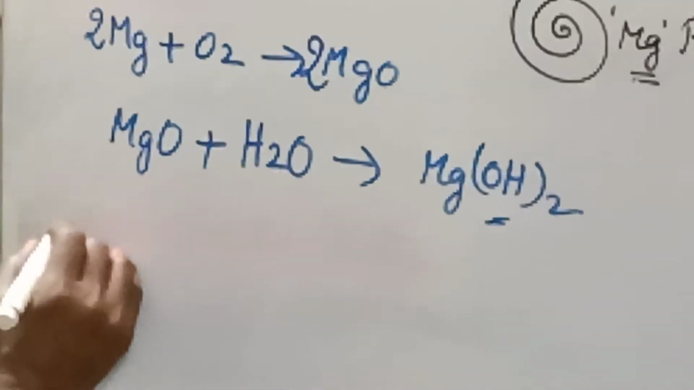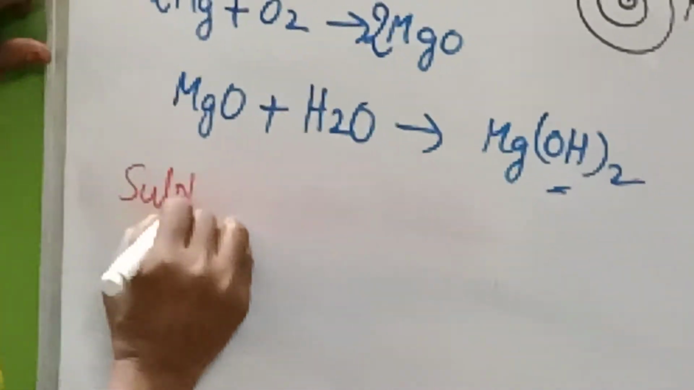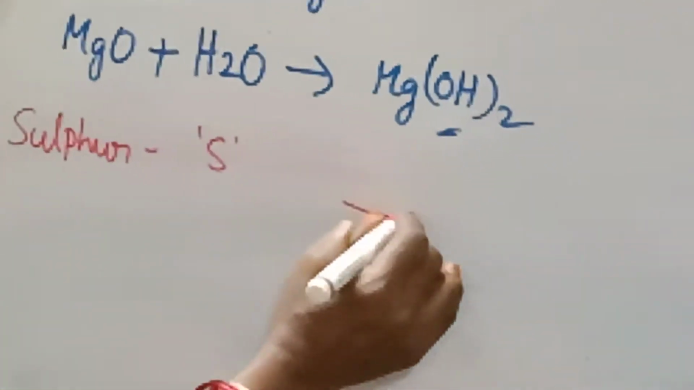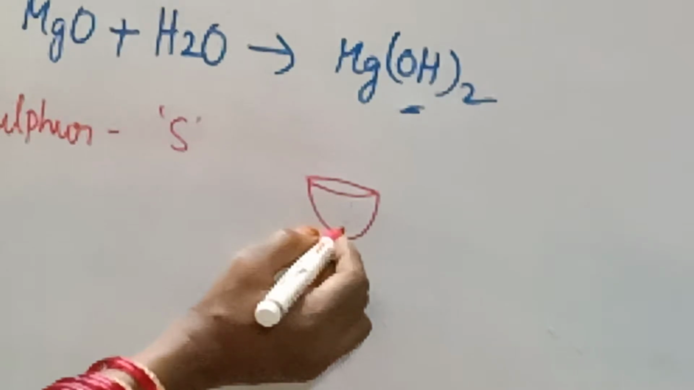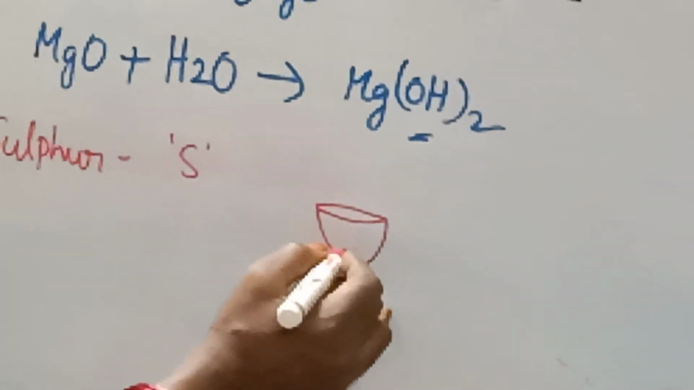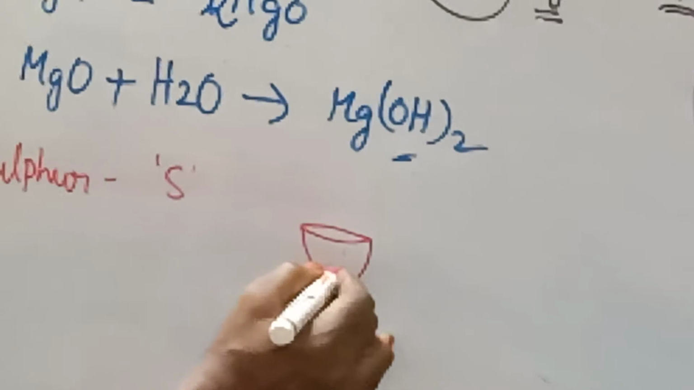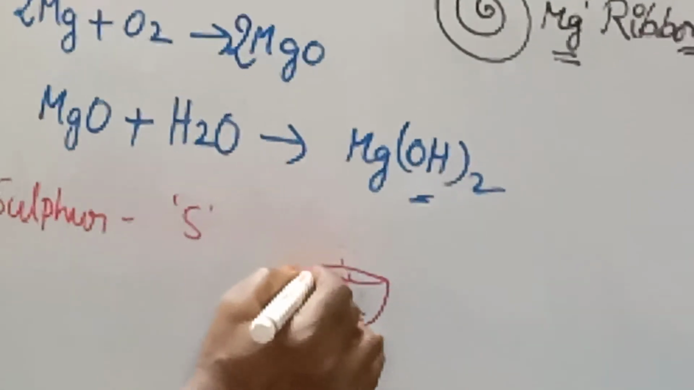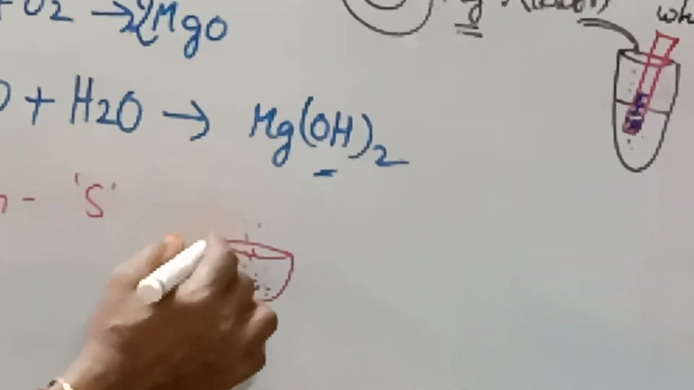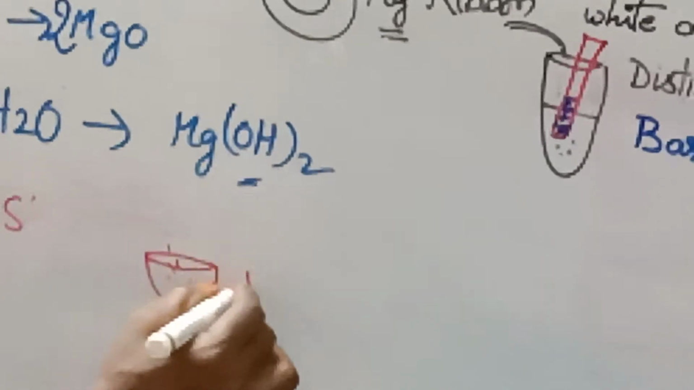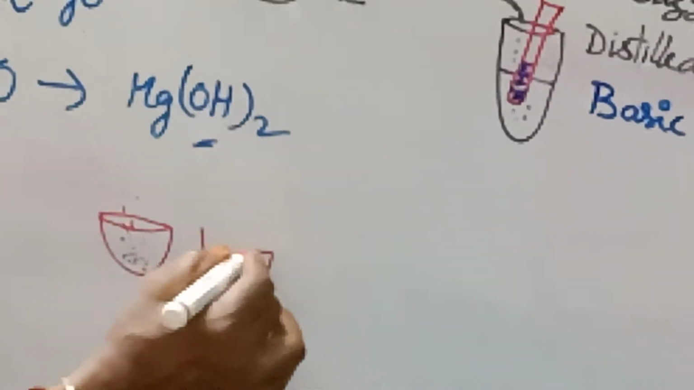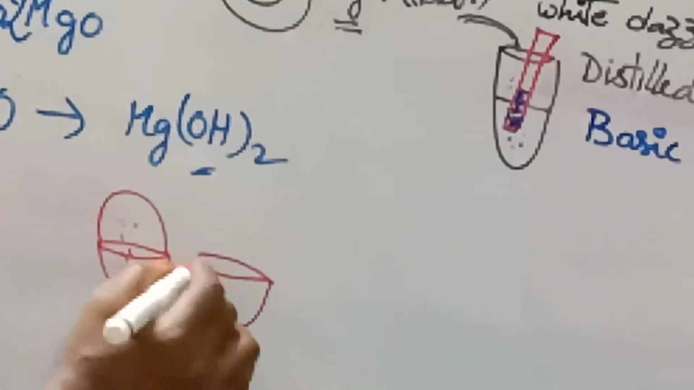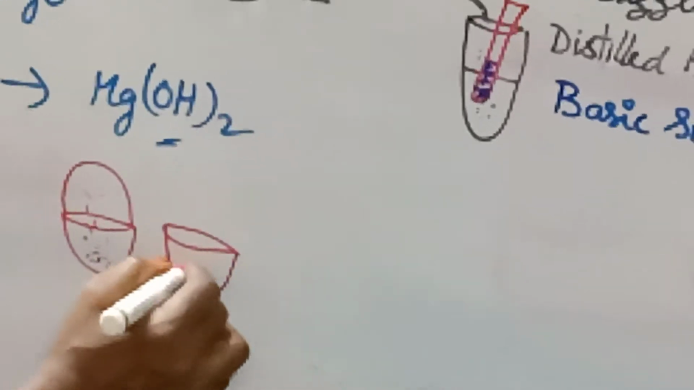Next, let us take some sulfur powder. Sulfur, its symbol is capital S, which is taken in a bowl, and then we start burning it with the help of a matchstick. So you are able to find some sort of smoke. The smoke is collected in another container, and in that we add some water.